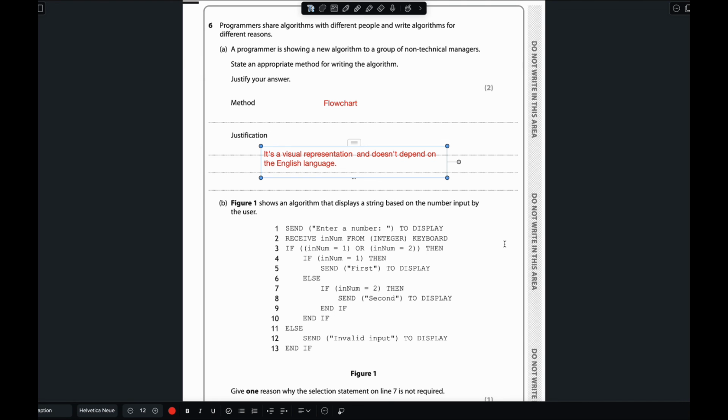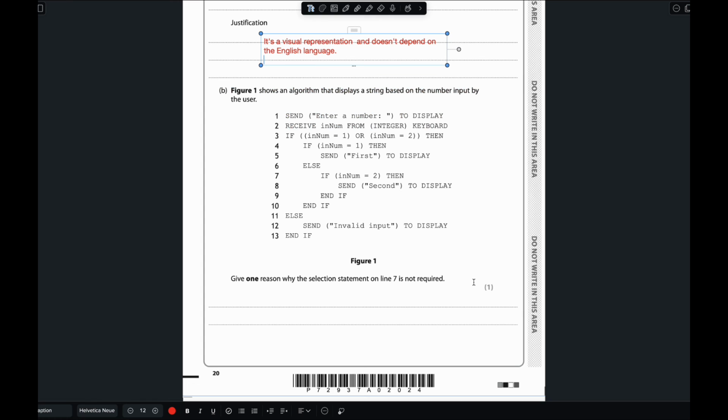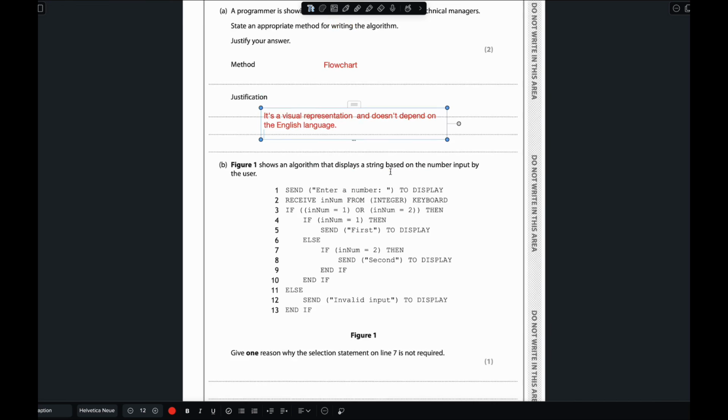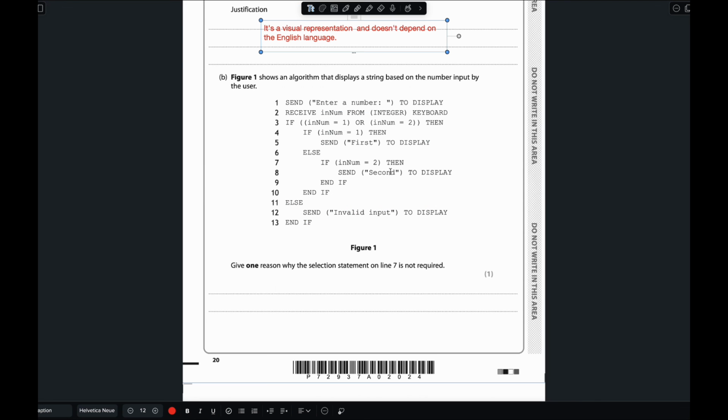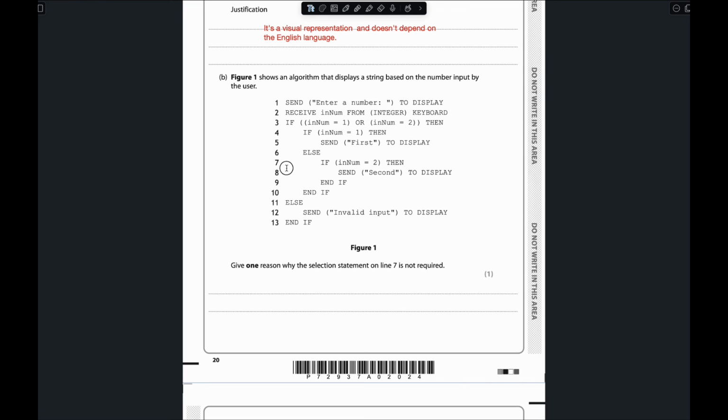Now coming to question number B, which is: Figure 1 shows an algorithm that displays a string based on the number input by the user. This is actually a pseudocode-based code. Give one reason why the selection statement on line 7 is not required. So why don't we need this line number 7? This portion we don't need.